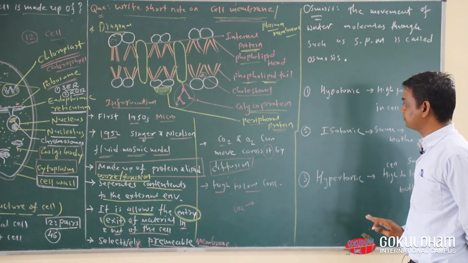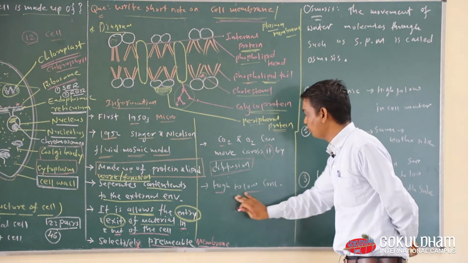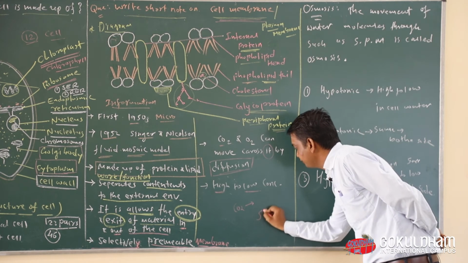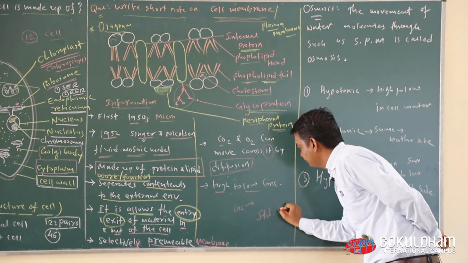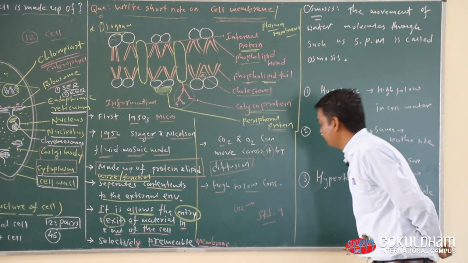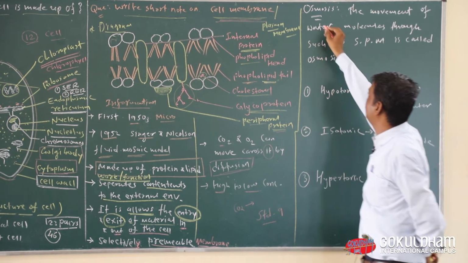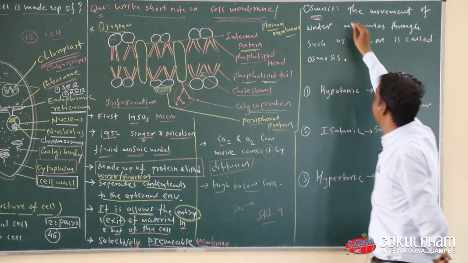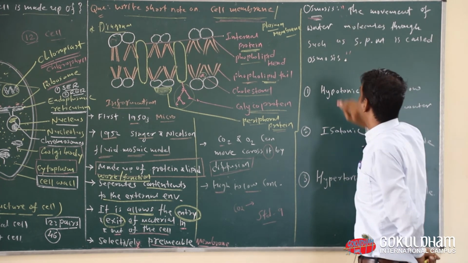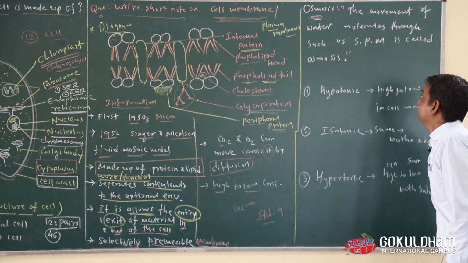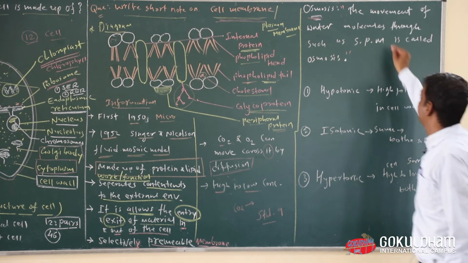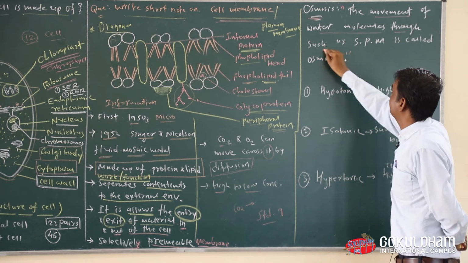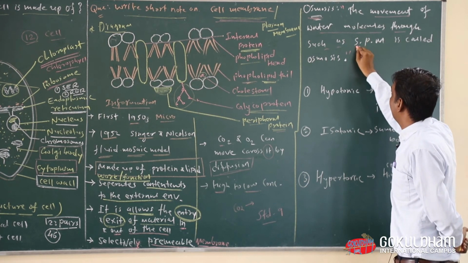Okay, now related to this point we also learned in standard 9 about osmosis. So what is the definition of osmosis? The definition of osmosis is the movement of water molecules through a selective SPM.